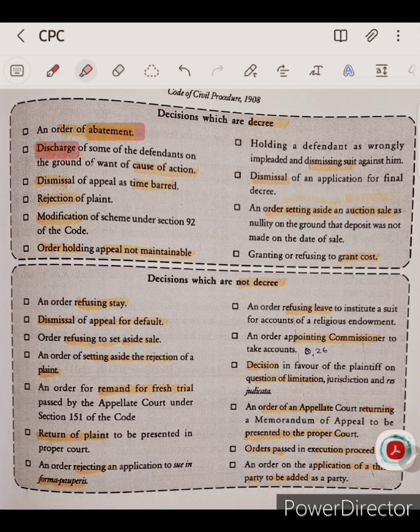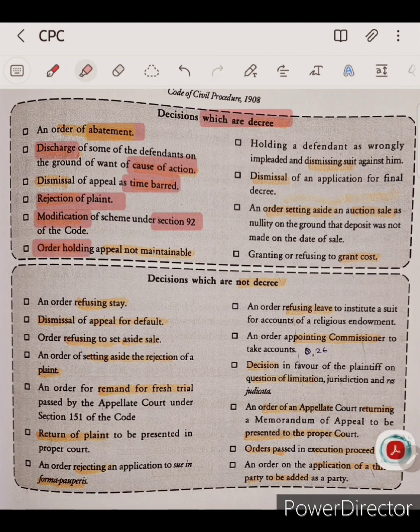Discharge of some defendant on the ground of no cause of action is also a decree. Dismissal of appeal, time-barred appeal dismissed, is also a decree. Rejection of plaint, as we saw in our decree definition, is included as a deemed decree. Modification of scheme under Section 92 is also a decree.